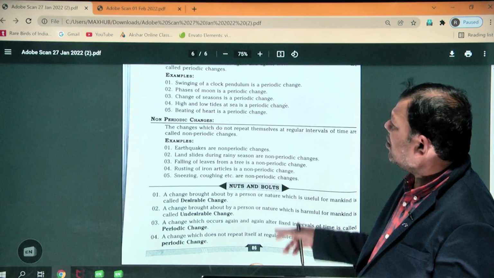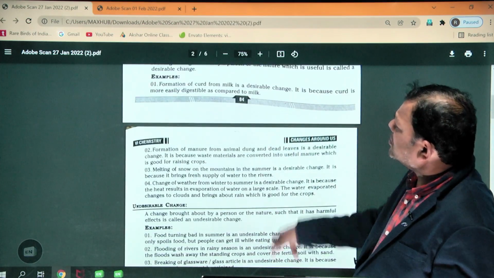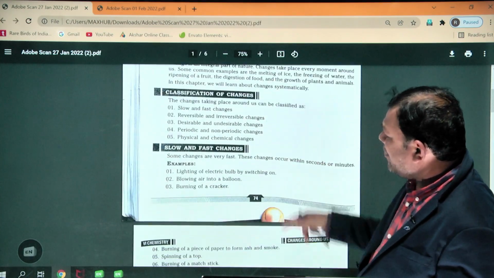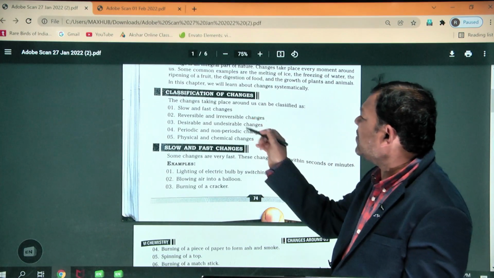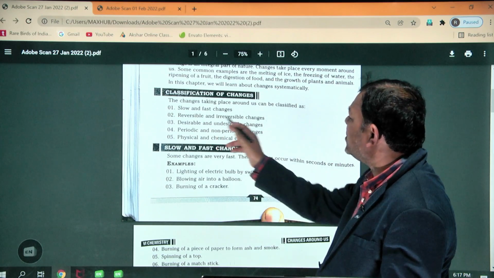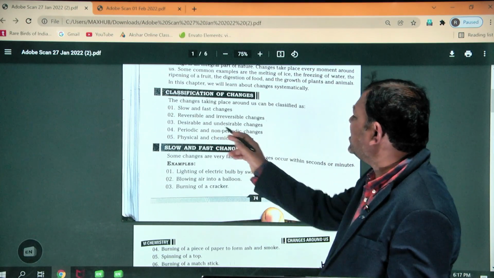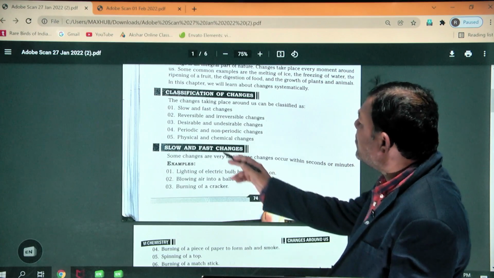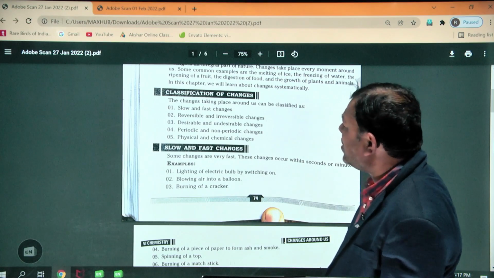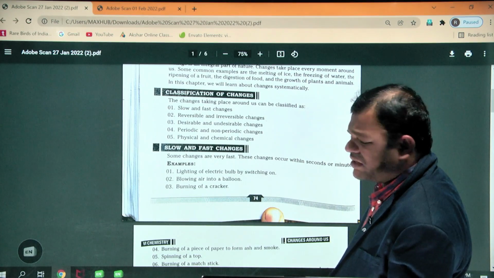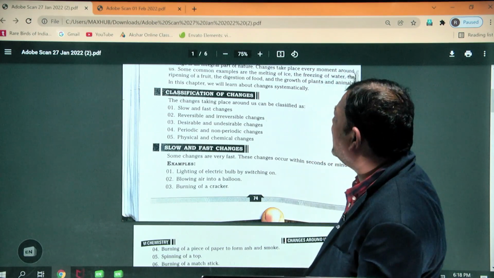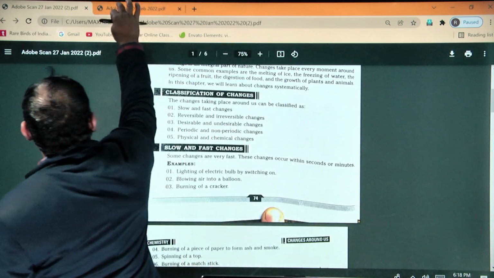Is it clear? So, changes around us, we have discussed a total of 5 types. One is slow change and fast change, reversible change and irreversible change, desirable change and undesirable change, and fourth is periodic change and non-periodic change. Now we will discuss physical change and chemical change. Shall we go to the physical change and chemical change?